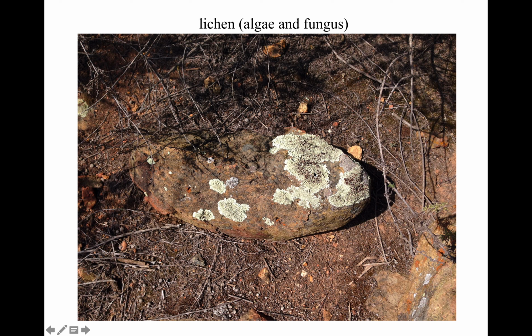It doesn't kill the algae. The algae can do photosynthesis, so it provides food for the fungus. The fungus secretes chemicals and acids that can break rock down and attach to rock. So the fungus gives the algae a place to live by attaching to rock. The algae gives food back to the fungus. These are some of the first organisms that appear after a major disturbance or a new island forming.